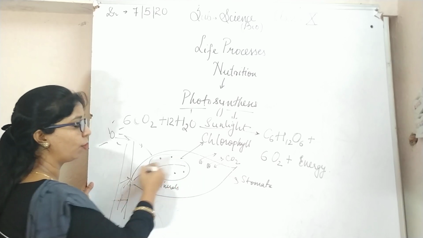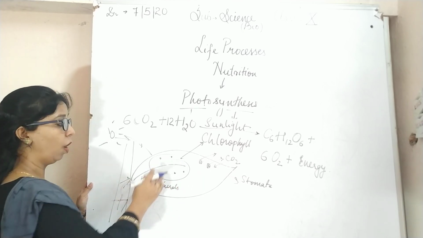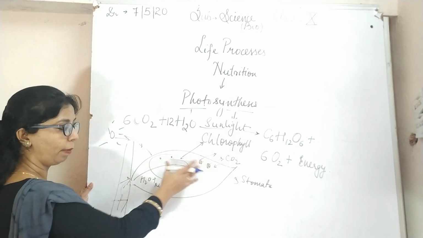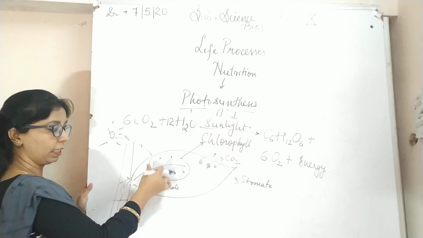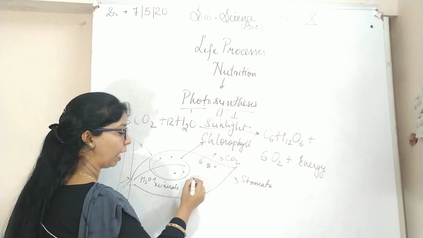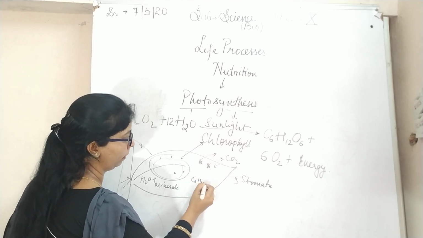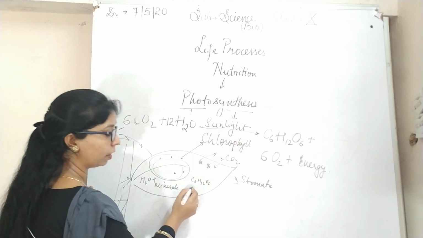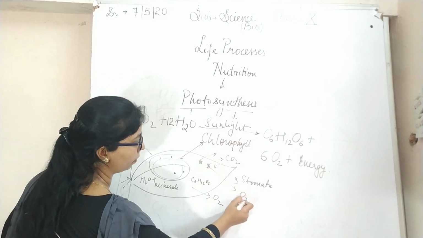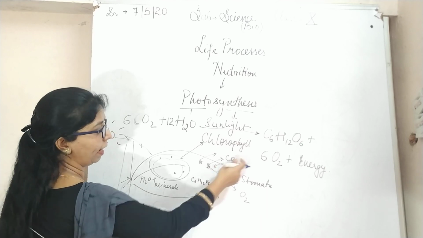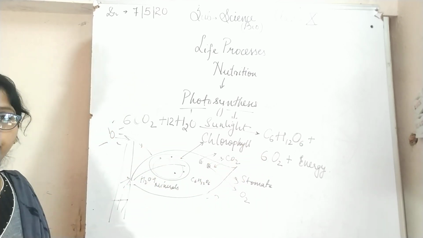The leaf, which is called the food factory or kitchen of the plant, is where the food is prepared. This reaction takes place, and the carbohydrate is stored there, the oxygen is released out through the stomata, and the energy is used for different functions.